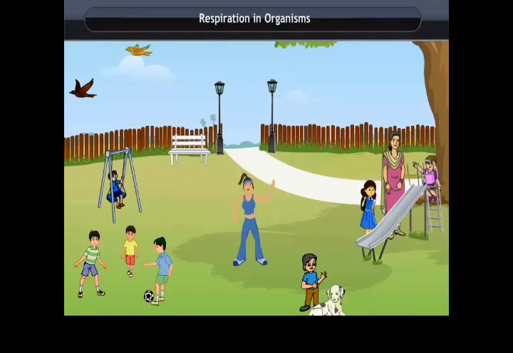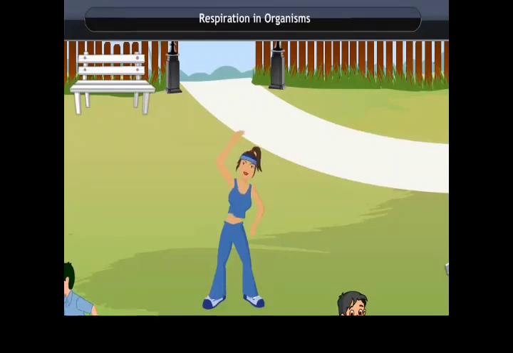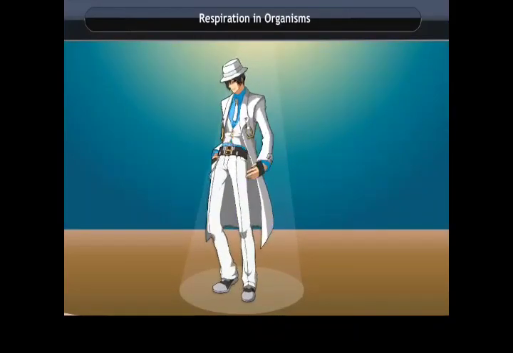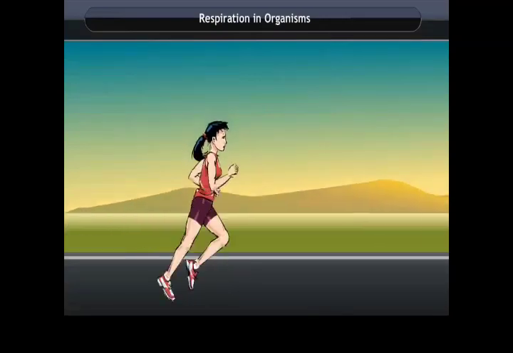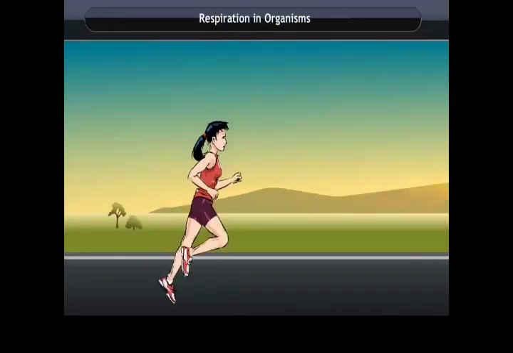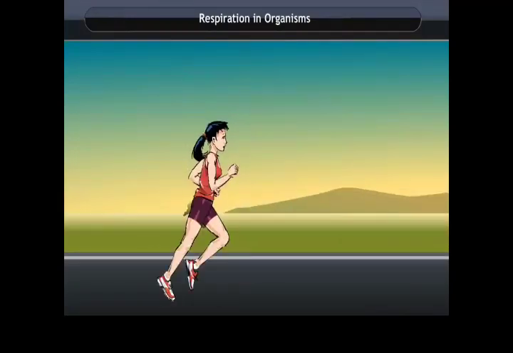Respiration in organisms. Have you noticed that after every activity, the person starts breathing faster? Why is it so? Why do we breathe faster and vigorously after heavy exercise? Is breathing a part of respiration? What is the underlying process? Let us explore the answers to these queries.